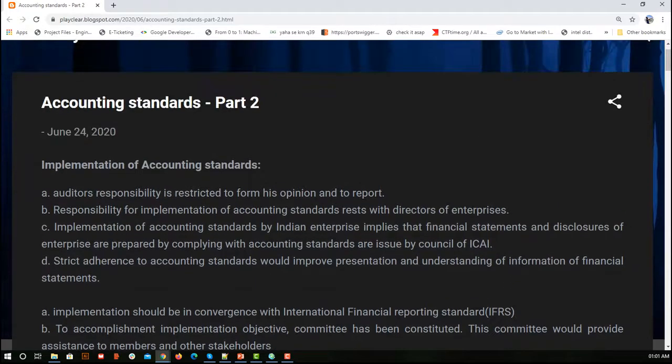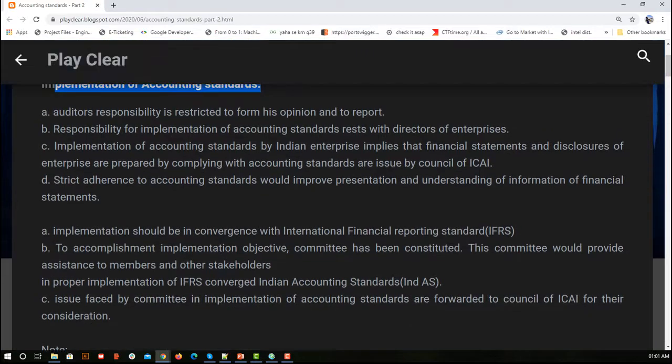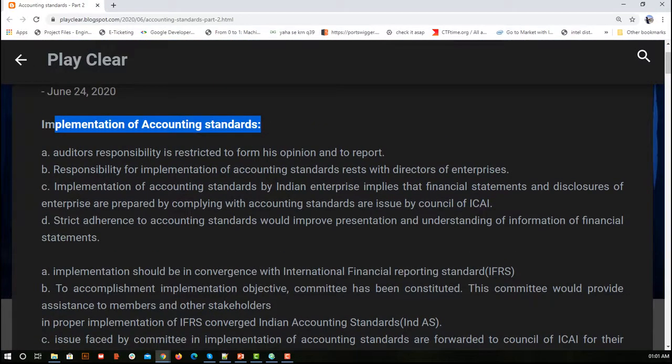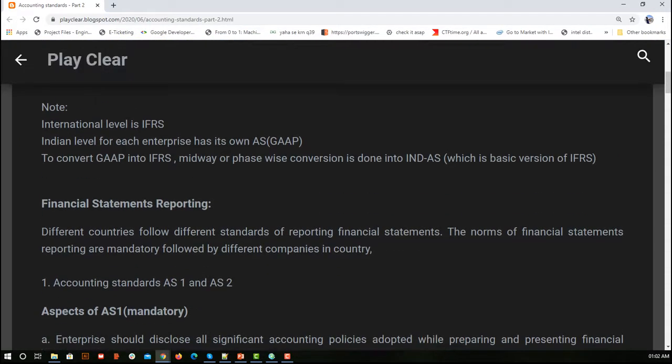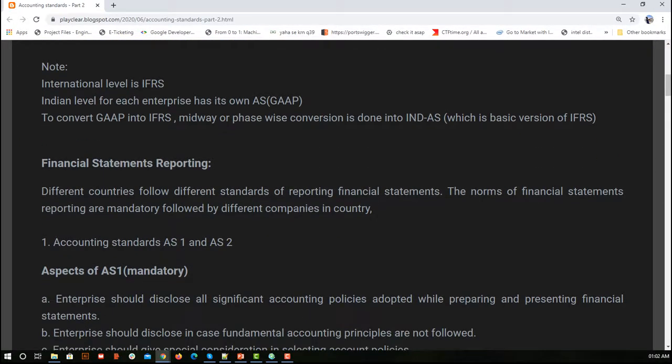So this thing is fine. Whatever we did so far was with the intention of properly complying, so that our financial statements are compliant with our accounting standards. For that, how to implement and what are the people involved, all this we have studied here. Next, we are going to study each major accounting standard. We are not going to cover all 32, but the major ones.